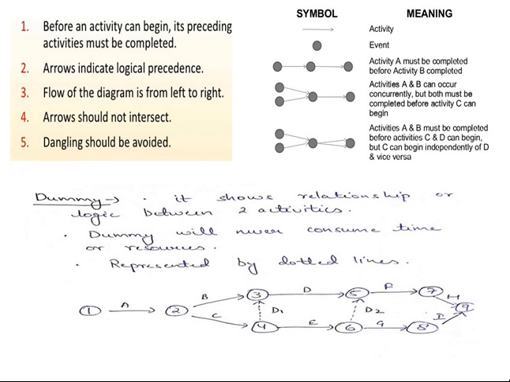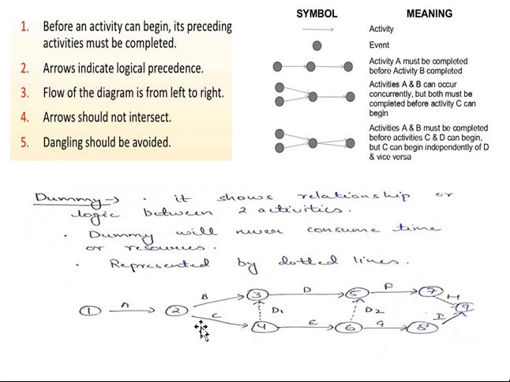Then there are some errors that may occur when you are constructing a network diagram, errors that most of the students undergo, and those are the errors I am going to discuss right now. The first one is the dummy. Dummy means, when you are representing some network diagrams, it will be very difficult to network certain diagrams. So why it is difficult, for example, if you are observing some network diagram, here an activity A is observed, here an activity B, here an activity C, here an activity D, and this activity is E.